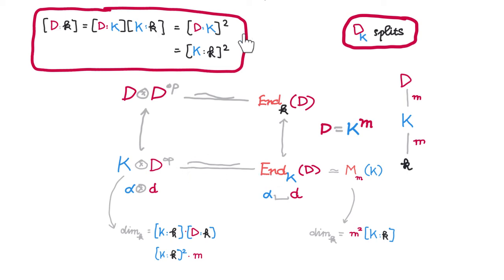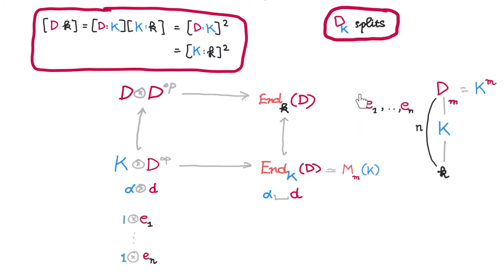We will establish both of these in one swoop by taking a basis e1, ..., en of D over little k, and then show directly that the image of 1 tensor e1, ..., 1 tensor en under this map is going to form a basis for this, viewed as a vector space over big K. Now, since the dimension of this over big K is m squared, this shows that n, the number of these e_i, must be equal to m squared. In particular, this extension has the same degree as this extension, thus establishing these identities here.